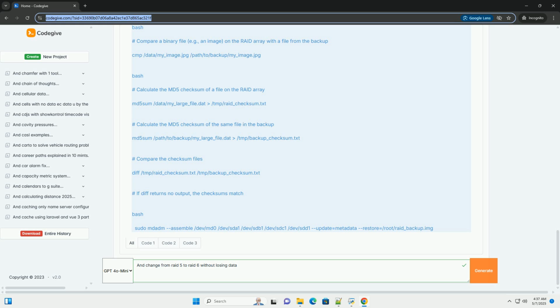LVM, Logical Volume Manager: if you are using LVM on top of your RAID array, you will need to deactivate the logical volumes before unmounting the file system and stopping the RAID array. Activate them again after the reshape is complete. Drive compatibility: ensure that all drives in the array are compatible with RAID 6. While this is generally not an issue with modern drives, older drives might have limitations.